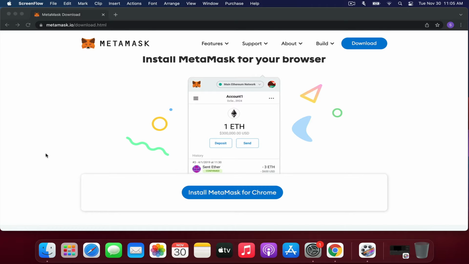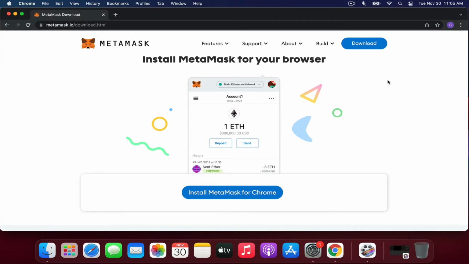Metamask is the most popular browser crypto wallet for Ethereum and Ethereum-based tokens, also referred to as ERC20 tokens. Some of these you might have heard of, like Chainlink, Aave, Uniswap, and SushiSwap. In this video, I'll show you how to install and use Metamask and interact with simple protocols like Uniswap.